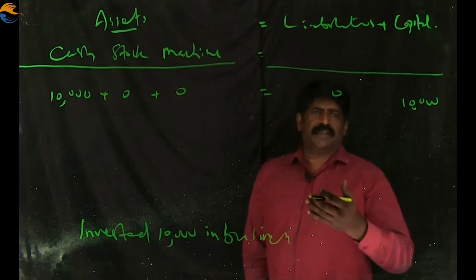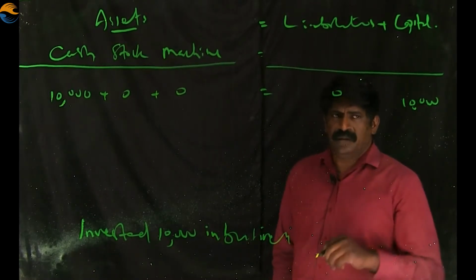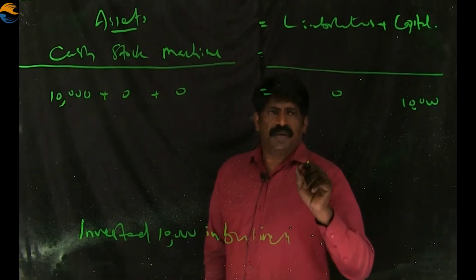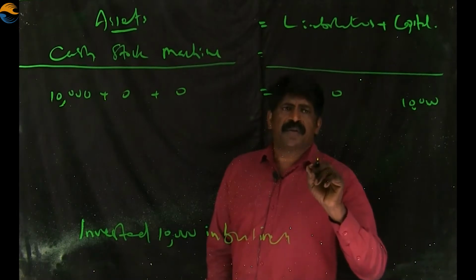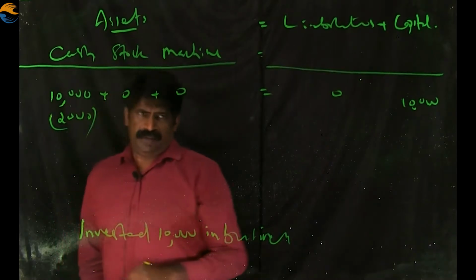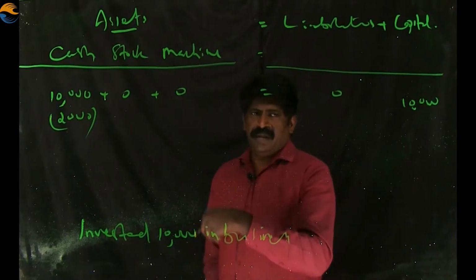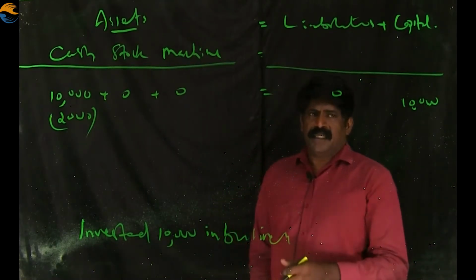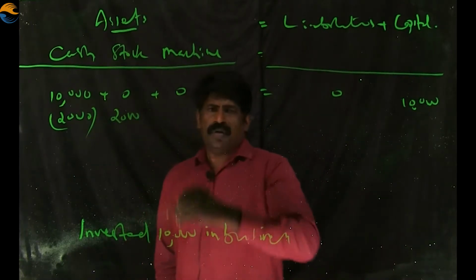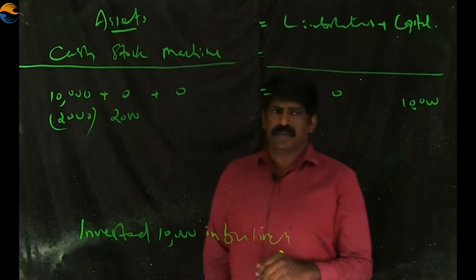When we next make another transaction, for example, if we purchase goods meant for sale, what will happen? Suppose we are purchasing for rupees 2,000, the cash balance will reduce by 2,000 because we are spending money out of this cash. The cash balance will get reduced by 2,000. At the same time, there comes another asset, a new asset called stock. The stock will come into the business. Cash gets reduced and the stock comes into the business.